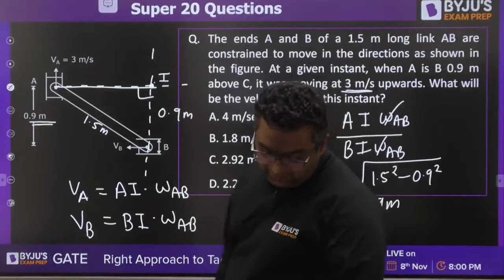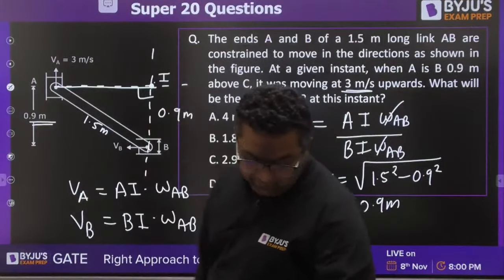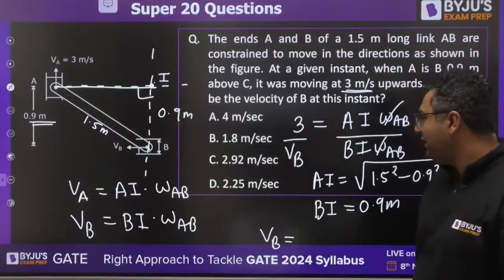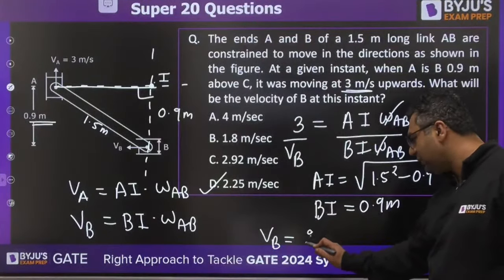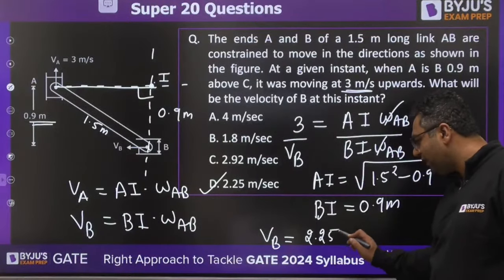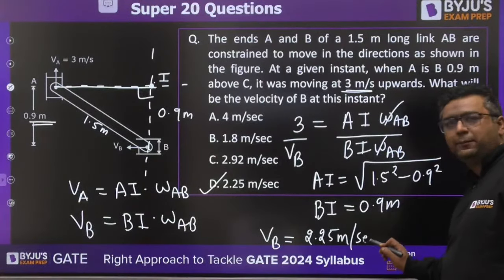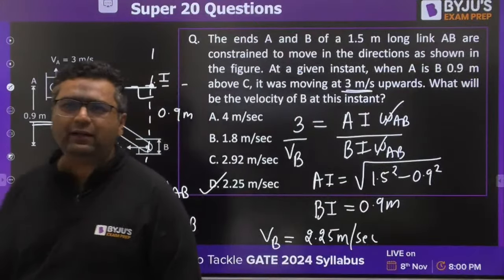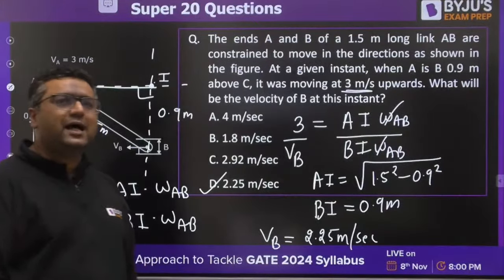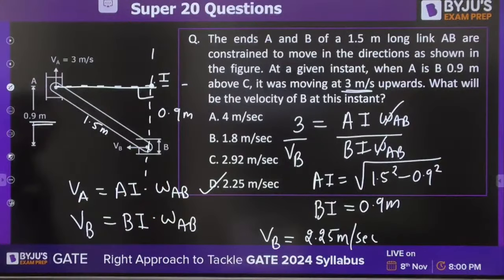So guys, I would like to tell you the answer for this would be coming out to be 2.25. D is the right answer. So when you solve it, you will get 2.25 meter per second. Okay, I don't know why you are getting 1.8. Yes, the answer is 2.25 meter per second.